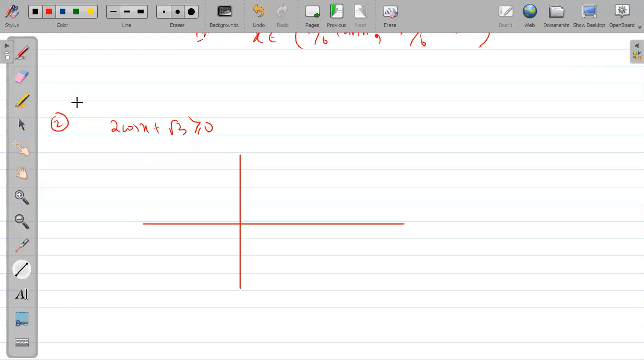How to draw? Draw the graph of cos x. Everyone is drawing this one. What is the period of cos x? If I ask, 2 pi only.